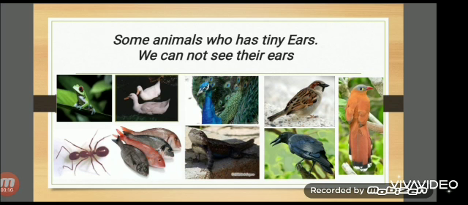If so, then how can they hear? Let us see this picture. In this, some animals have ears but they are so tiny that we cannot see them clearly. For example, frog, duck, peacock, sparrow, means all birds, crow, fish, ant, lizard, etc.